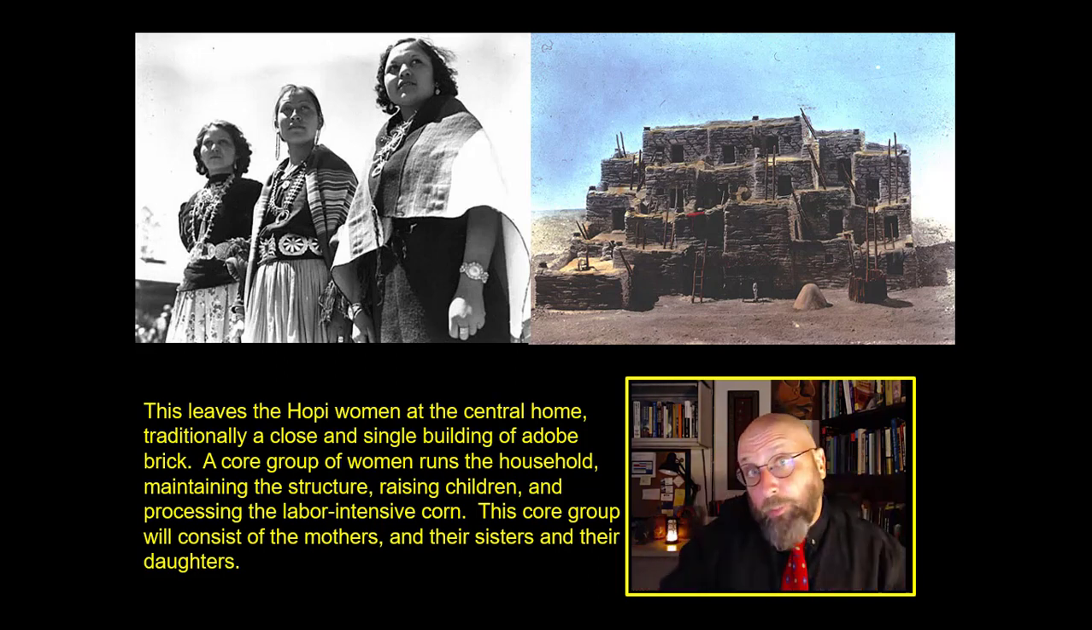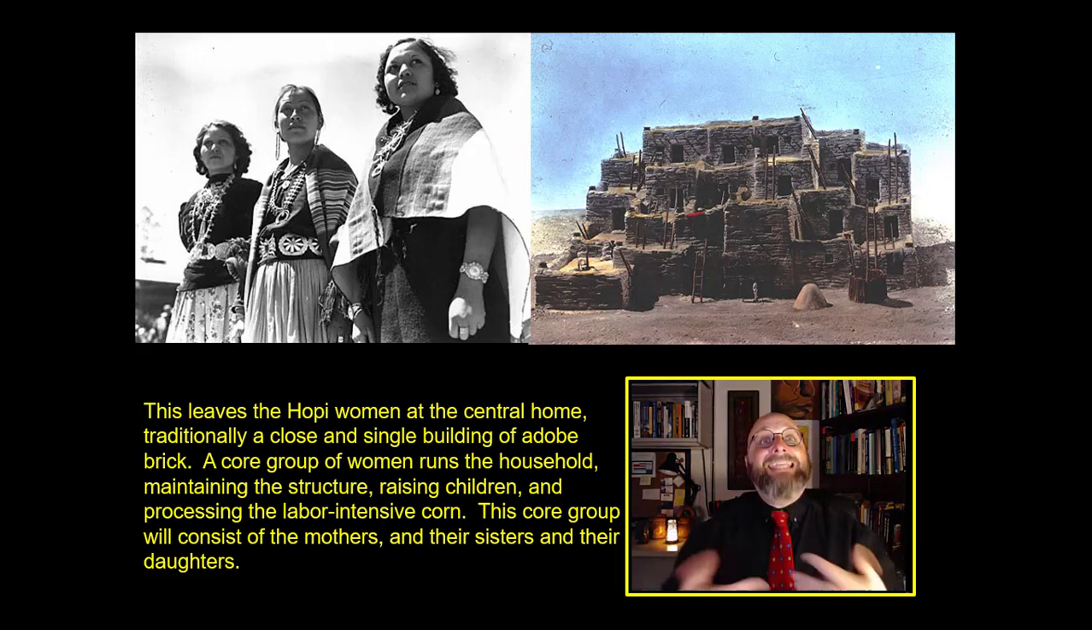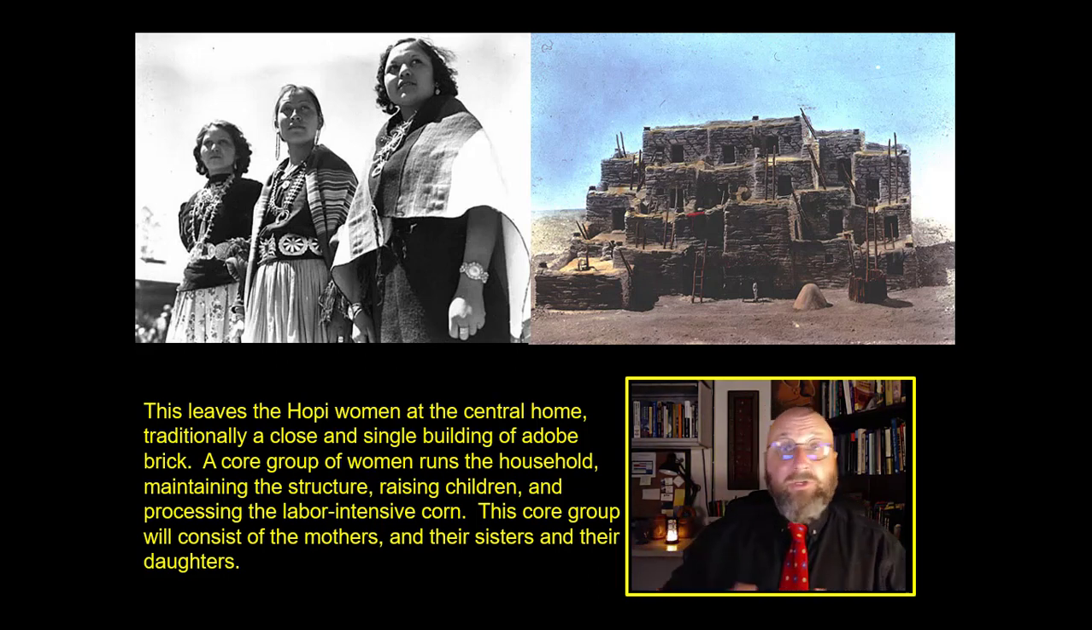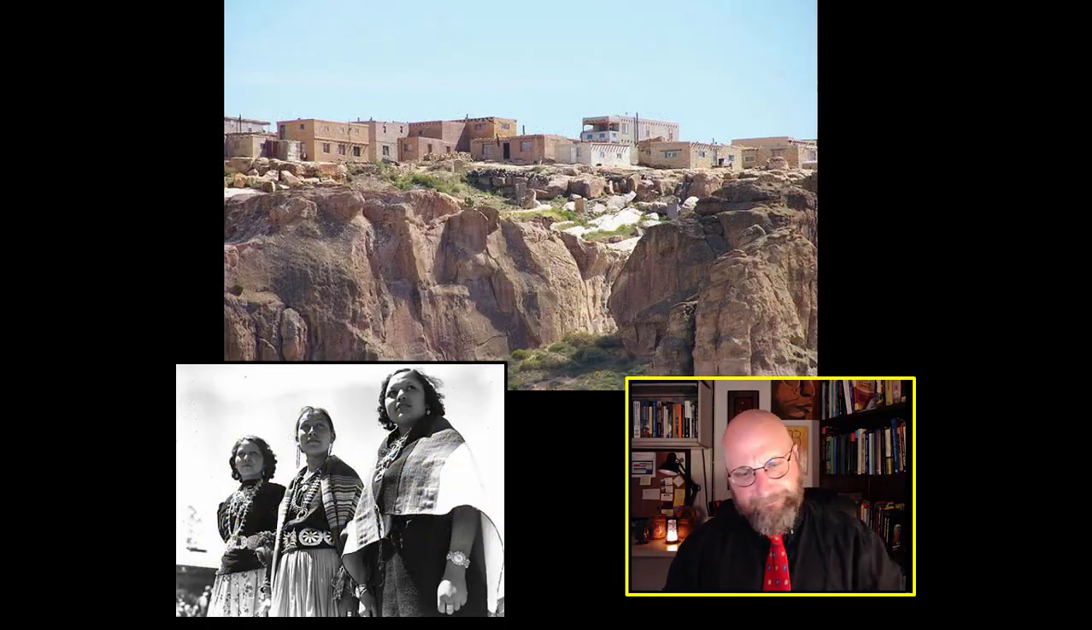This core group of women consists of a mother, her daughters, her sisters, and their own daughters. Once the boys come of age, they go with their fathers to hunt or to take care of these scattered cornfields.